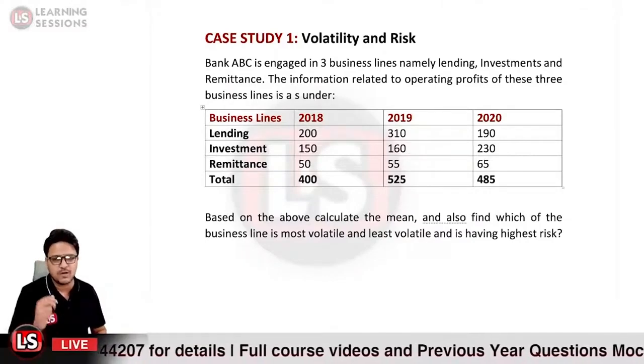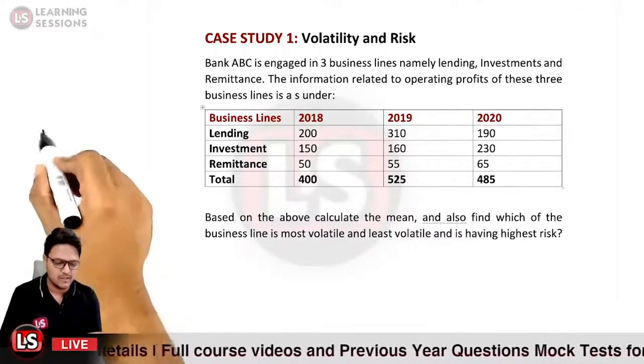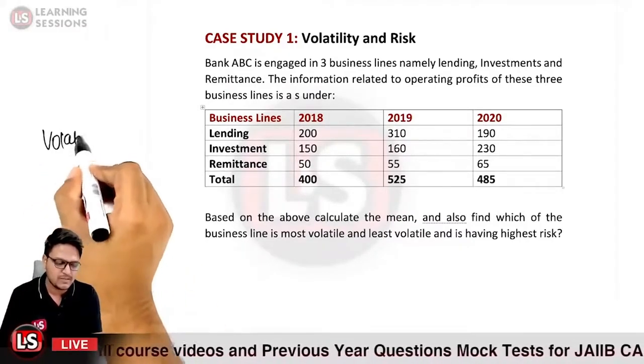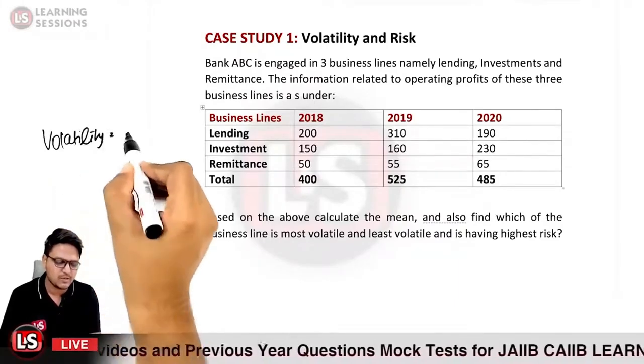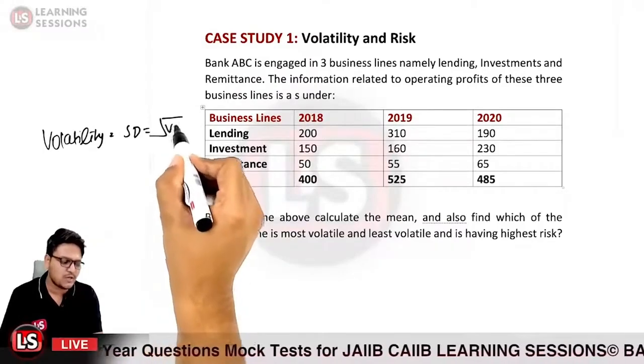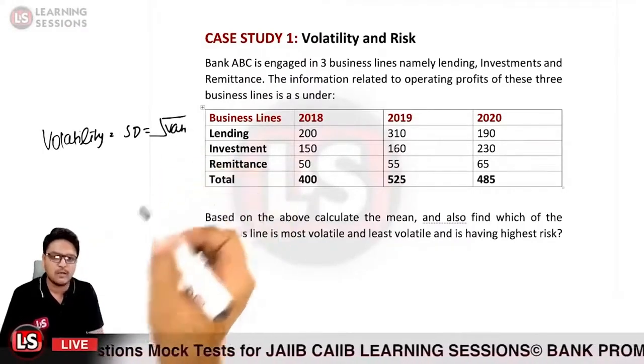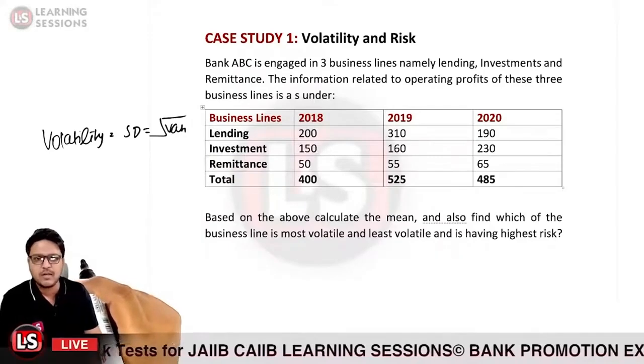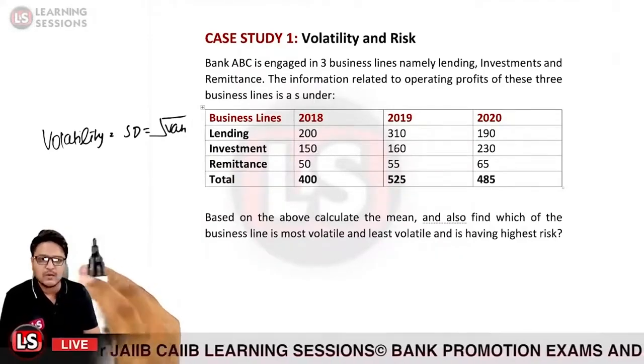So what is volatility actually? It is the standard deviation itself. If you remember from the previous lecture, volatility is equal to standard deviation, and standard deviation is equal to the square root of the variance. That is the formula related to it. Is it clear? And now you can calculate the variance too.